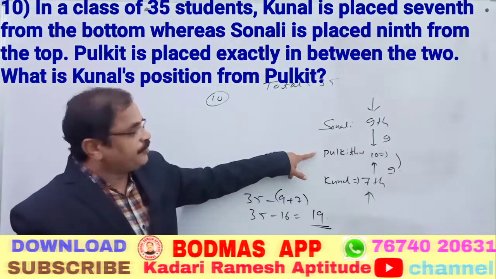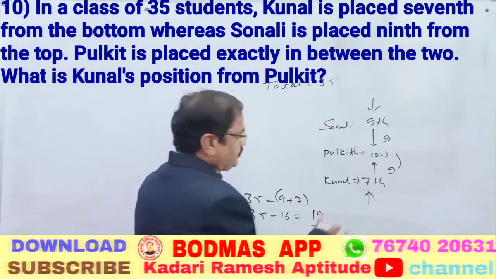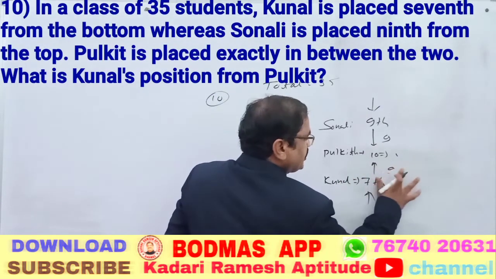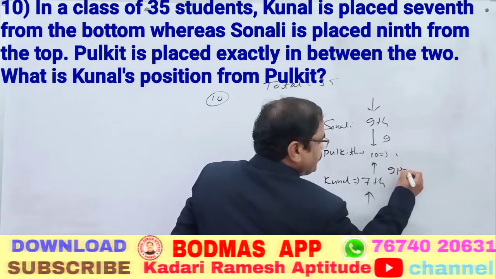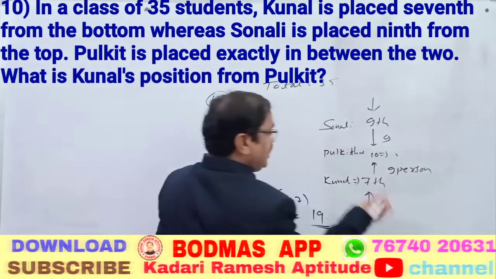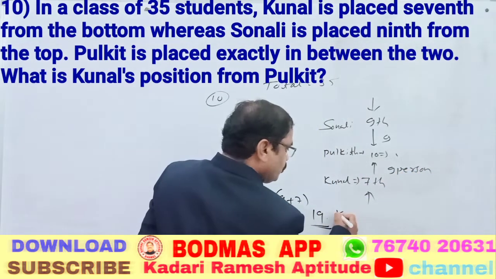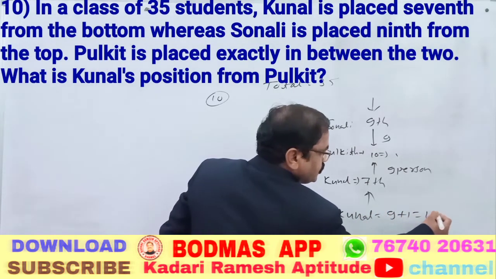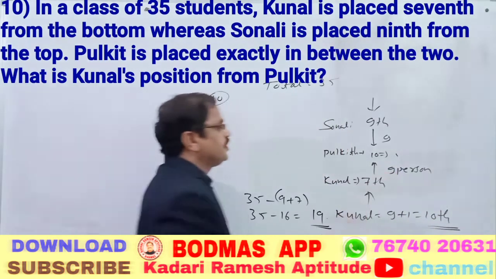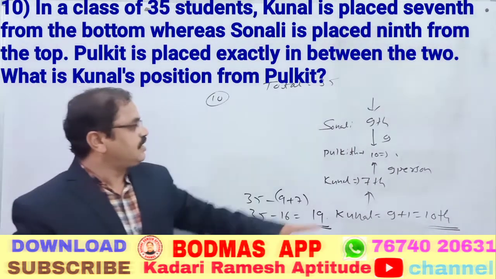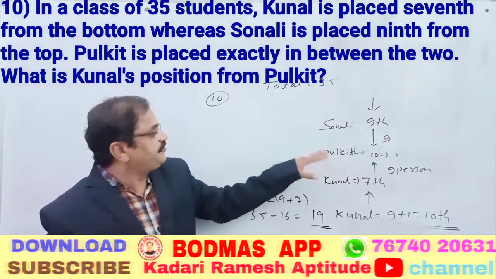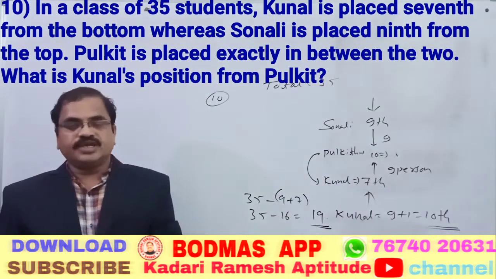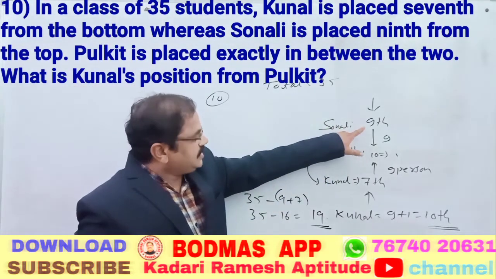So Kunal is equal to 9 plus 1, that is 10th position. The question asked is what is Kunal's position from the Pulkit. Pulkit is exactly here, this is 9th rank, this is one.